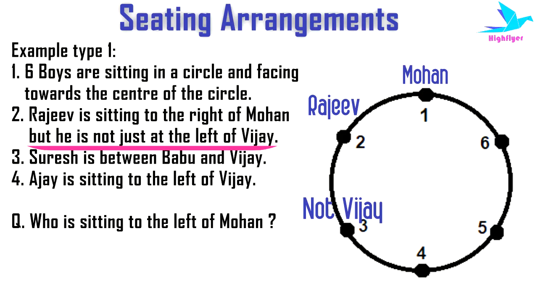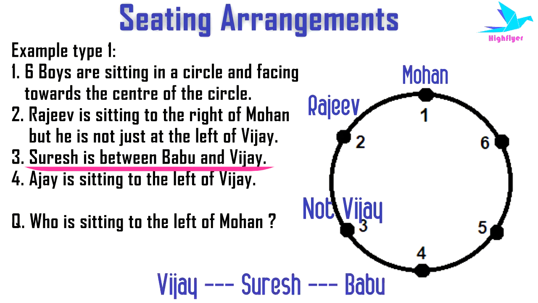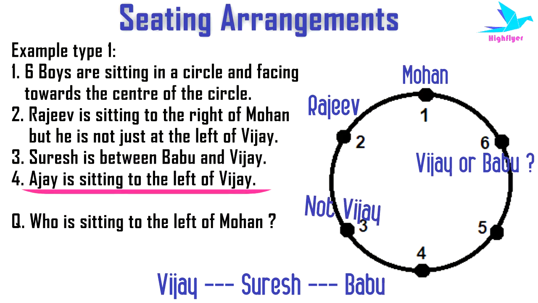Then the third condition says Suresh is between Babu and Vijay. That means Suresh, Babu and Vijay have to be together, where Babu is adjacent to Suresh and Suresh is adjacent to Vijay. But here one thing is not clear, that either from left of Mohan it will be Vijay, Suresh, Babu, or it will be Babu, Suresh, Vijay. Then the next condition is given, Ajay is sitting to the left of Vijay.